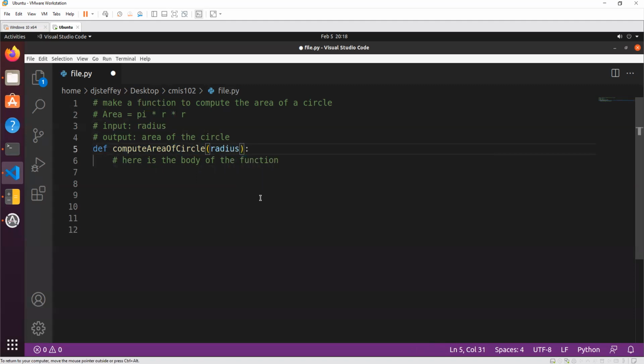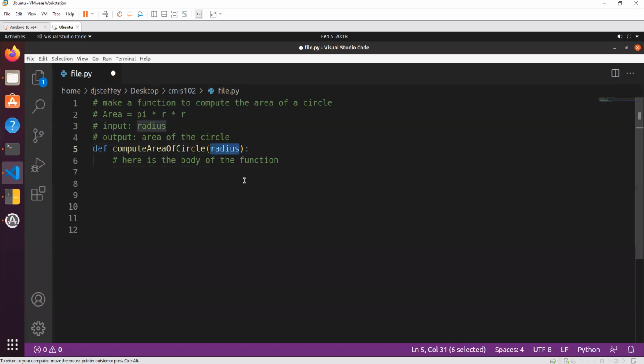Let's say if it needed to know two things, then we would do it like this. Something else. That's if the function would for some reason need two somethings. This is how we would do it. We'd have the name of the first one, a comma, and the name of the second one. But for our compute circle, we only need one thing, and radius is the only thing we need. So that's what we're going to put.